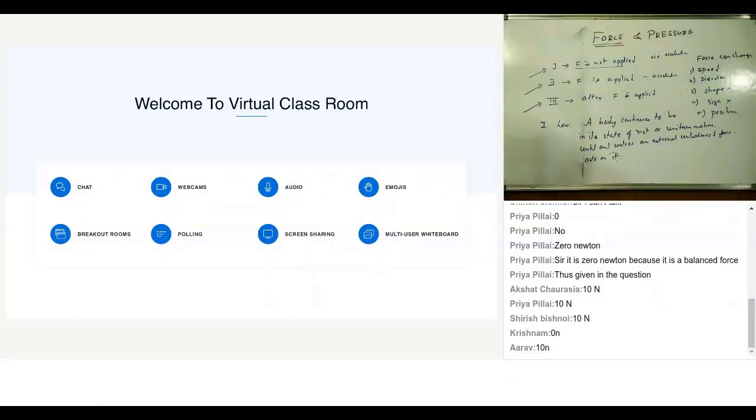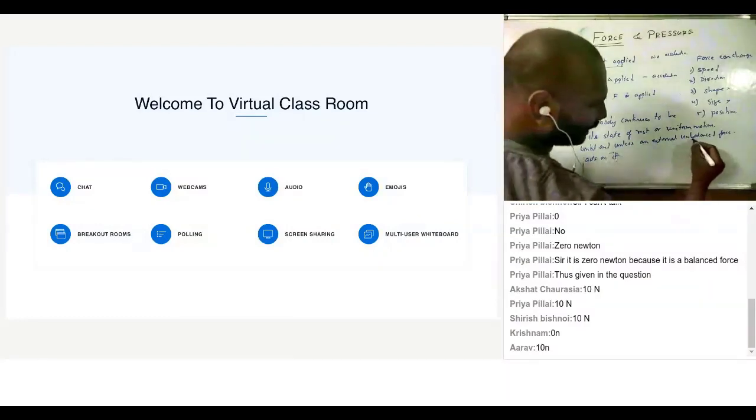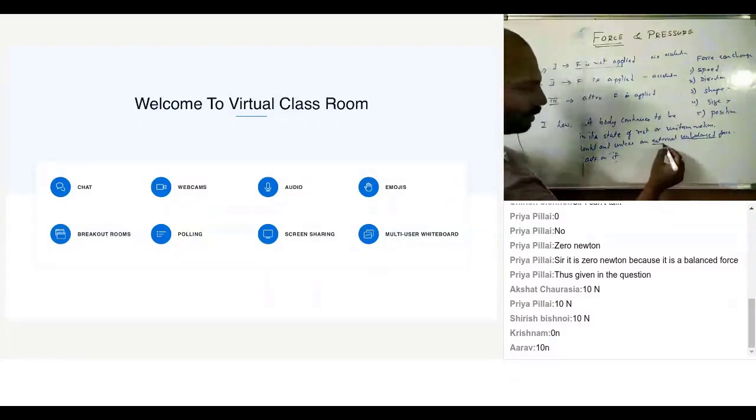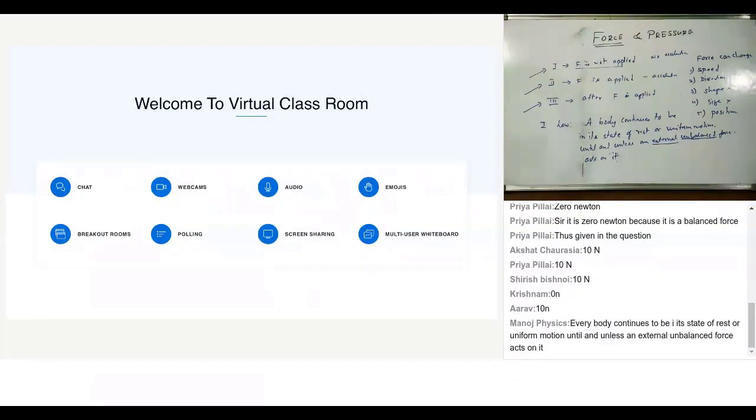Everything seems to be very simple, but there are a few things that we need to understand. We know what a balanced force is, and we know an unbalanced force also. Then we have something called an external force. Now let's try to understand this concept of external force. You can first write down this law, all of you. There are three conditions here.